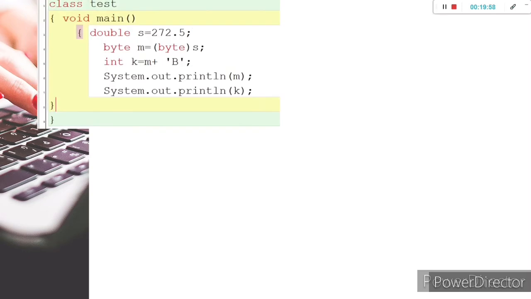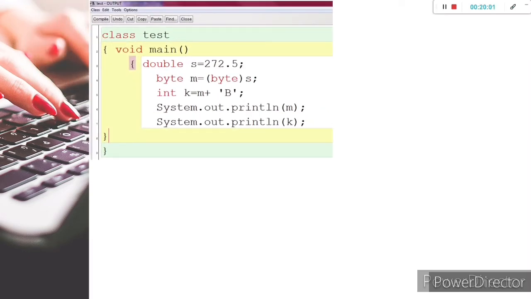Next one: double s equals 272.5. Byte is our data type. If I typecast this double to byte, what result will we get? 272.5 is typecast to byte. The value of m, naturally we know, is 272. So 272 plus the single-quoted B, the ASCII value of B is 66.